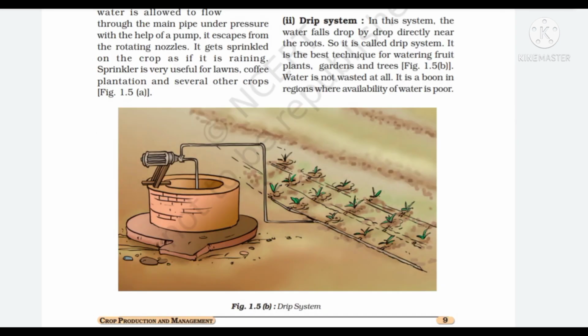Second is drip system. In this system, the water falls drop by drop directly near the roots, so it is called drip system. It is the best technique for watering fruit plants, gardens and trees.